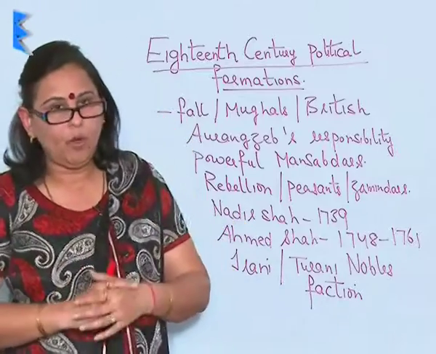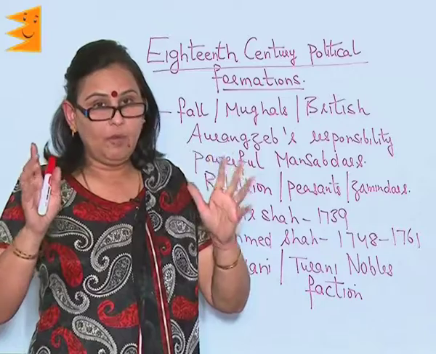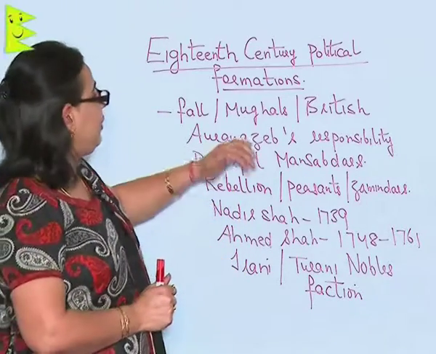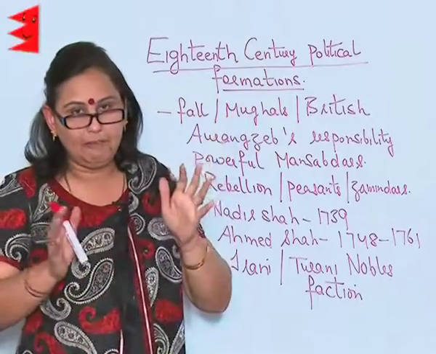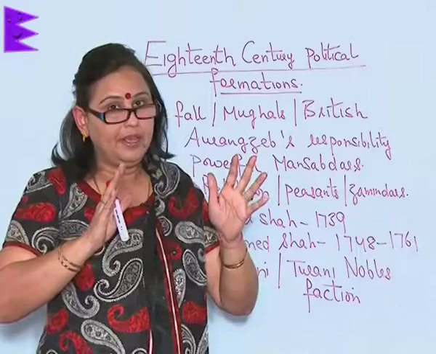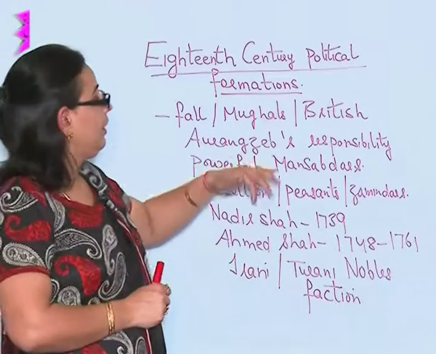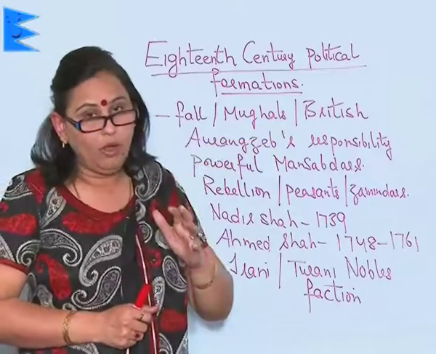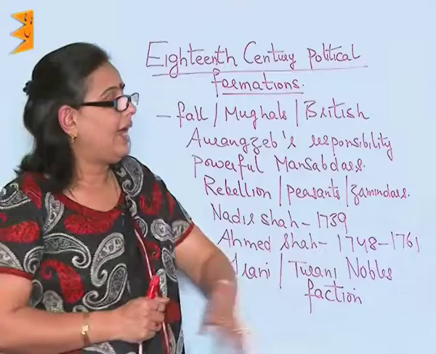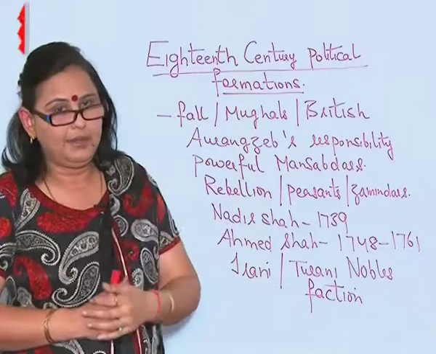If you look at the map of the early 18th century, you will see that there was a reshaping of the map. That is, suddenly you realize that the Mughals have shrunk and the Britishers have gained their authority in various parts of India, which meant that the fall of the Mughals had started at the beginning of the 18th century and the Britishers had started consolidating their position in India.